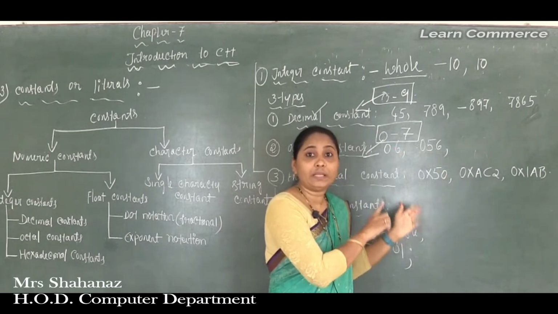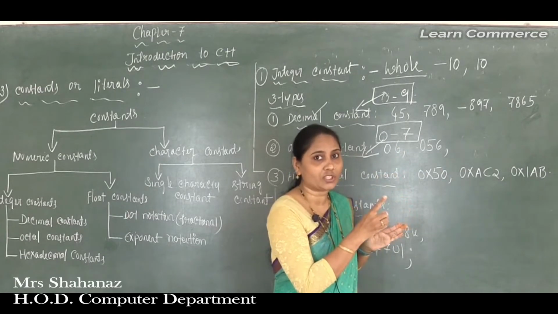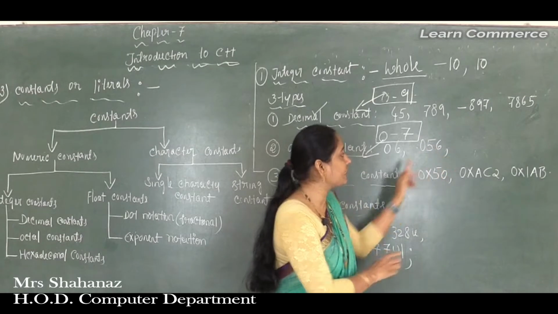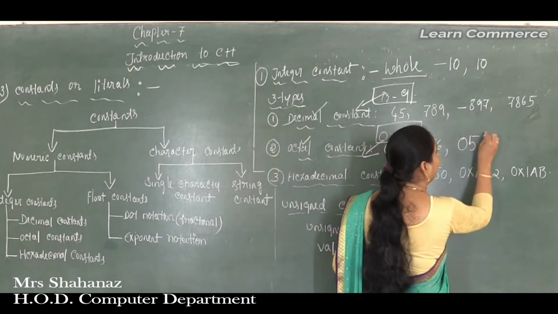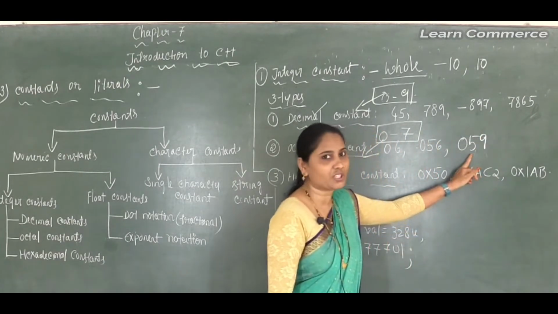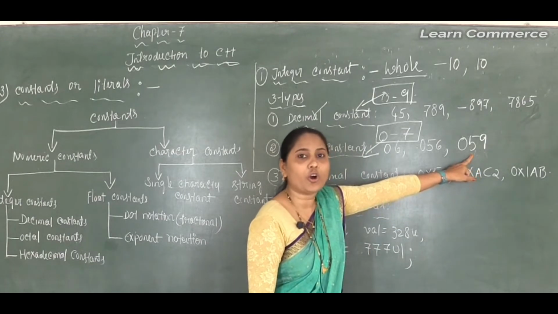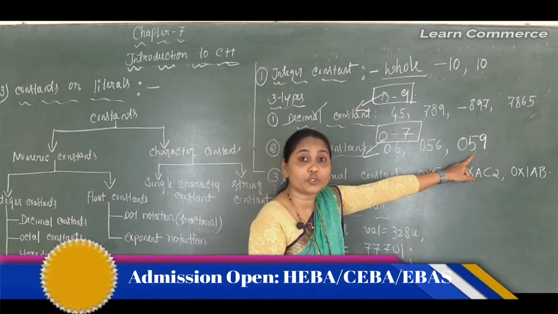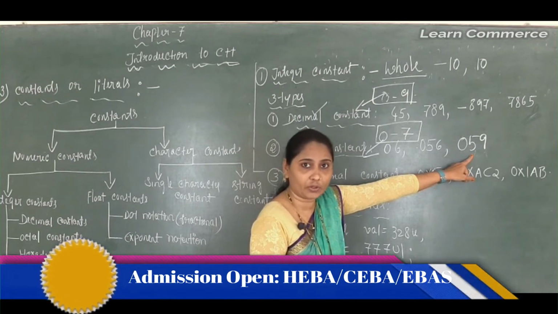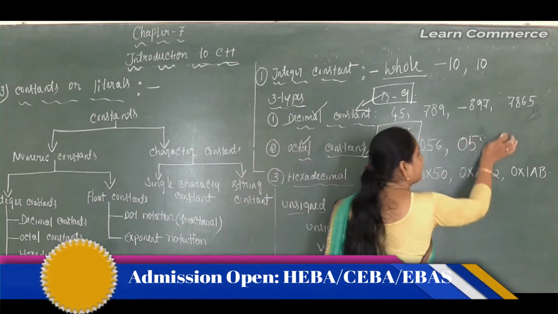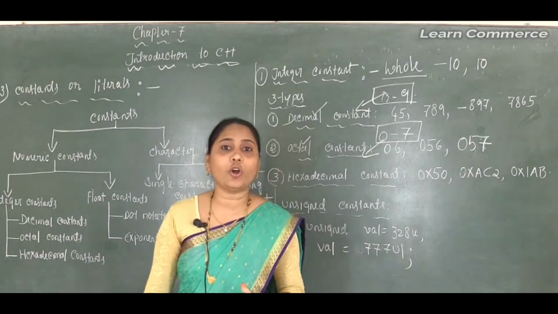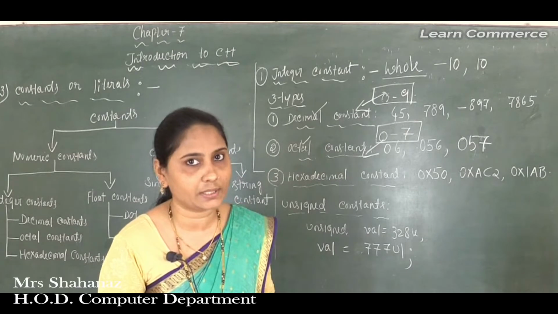So only within 0 to 7 can we take a number as an octal constant. So clear this one? 056. Maybe if you are using 059, is it called an octal constant? No, we know why? Because the octal constant is a combination of the digit from 0 to 7 only. Correct, no? 0 to 7. Maybe instead of the 9, if you are using 057, it is a valid octal constant number. Clear this point here? Okay.